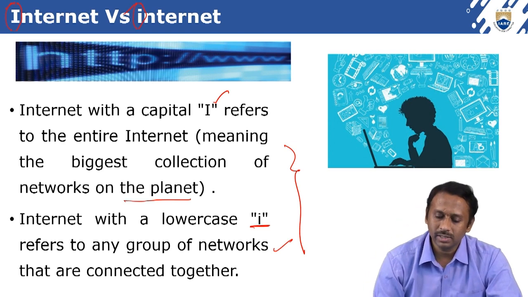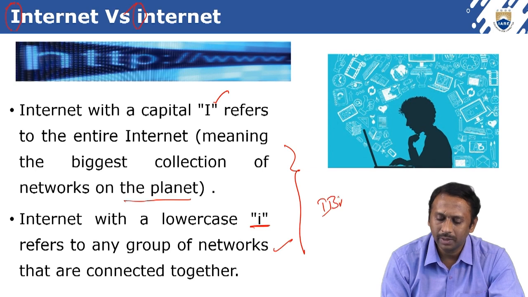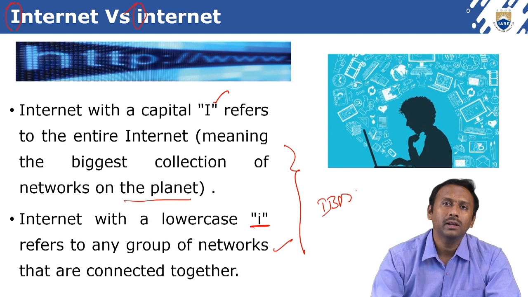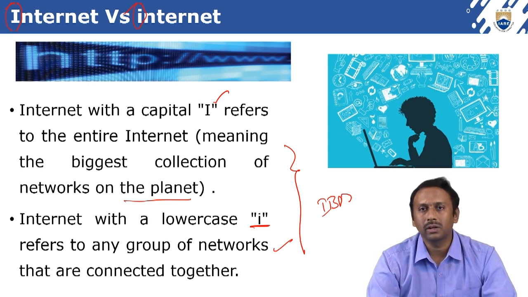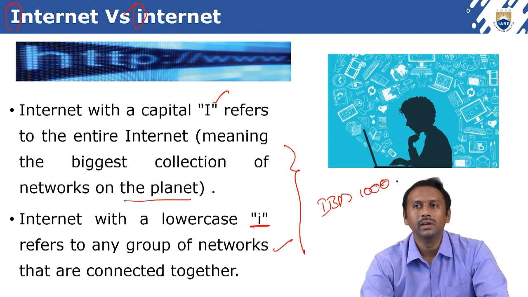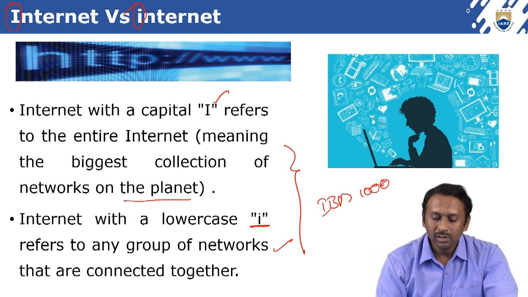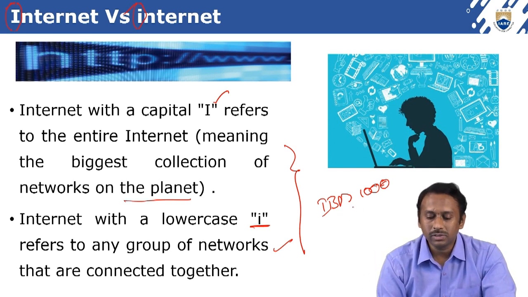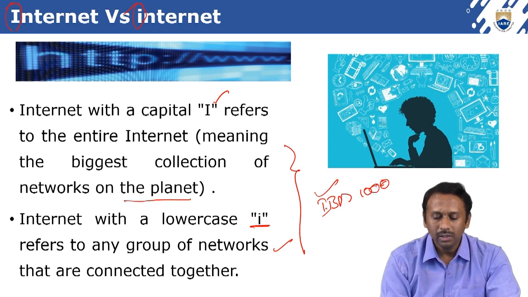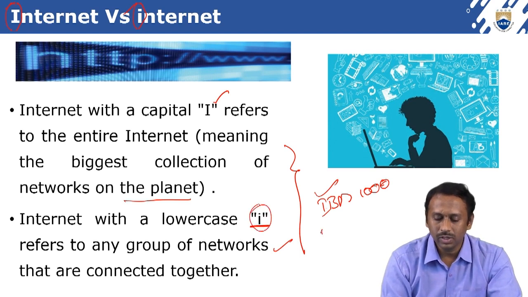That means if you observe, in the small i case, some group of networks are connected. For example, take IBM. We know well IBM has several branches across the world. Assume that across the world IBM has 1,000 branches. All these 1,000 branches' networks are connected. All these 1,000 branches' networks are interconnected in IBM. Only then is it suitable to use internet with a small i, right?